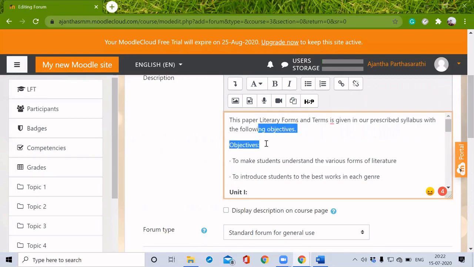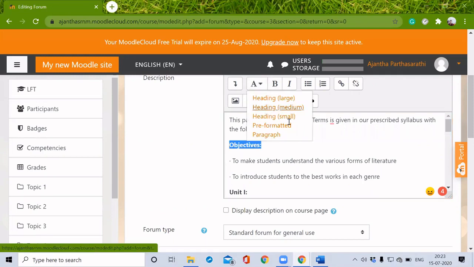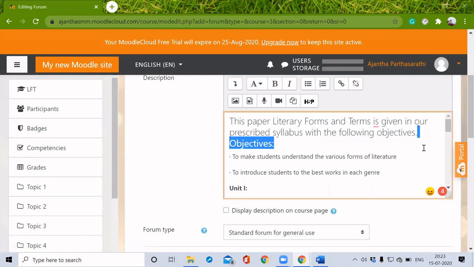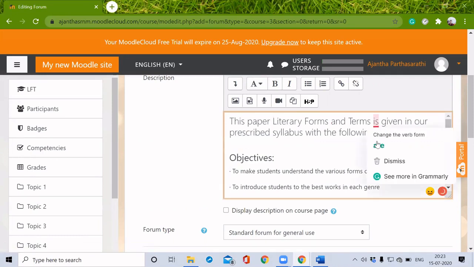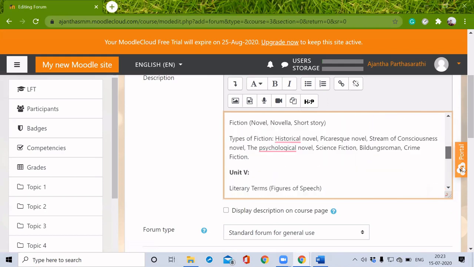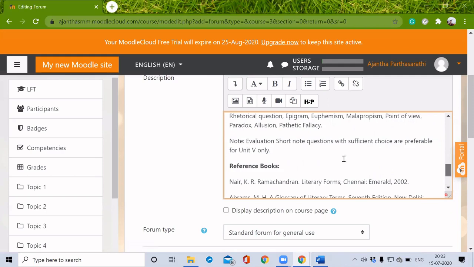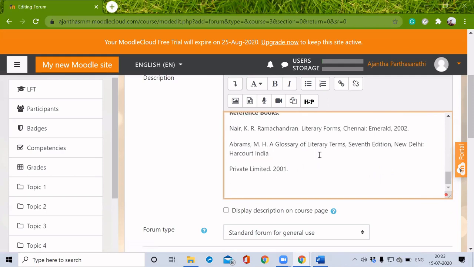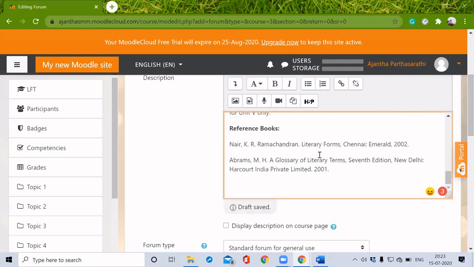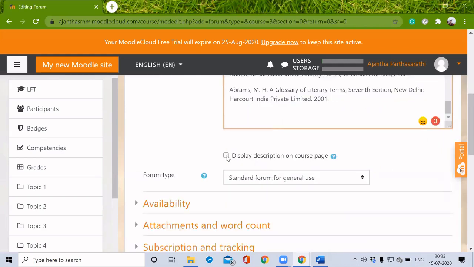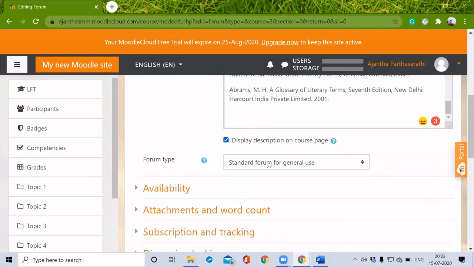As well as we can edit it using the options available here. I just want to display this syllabus in the front page. So I'm just checking this box.